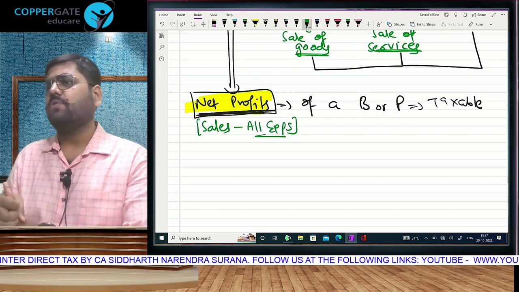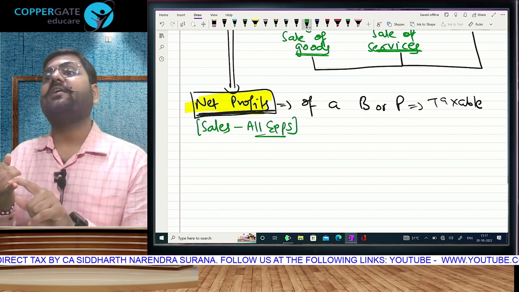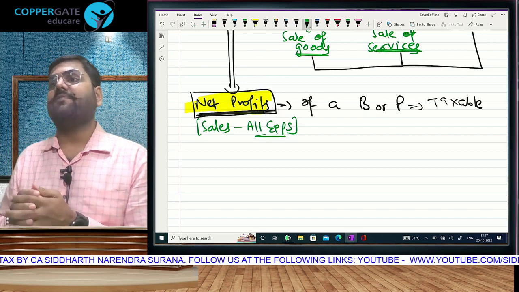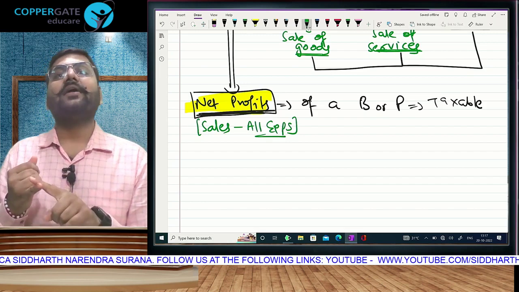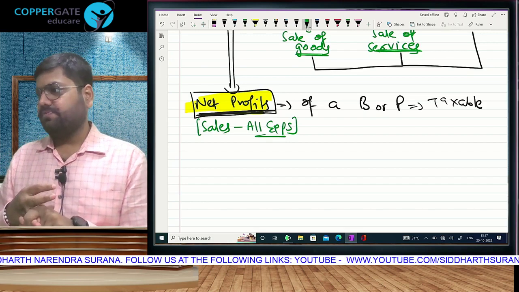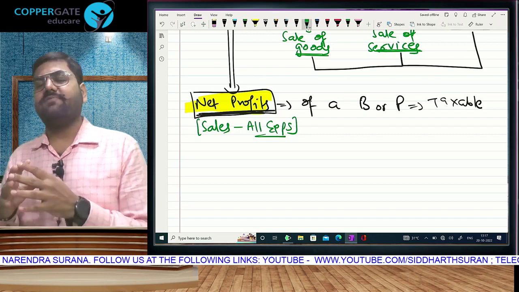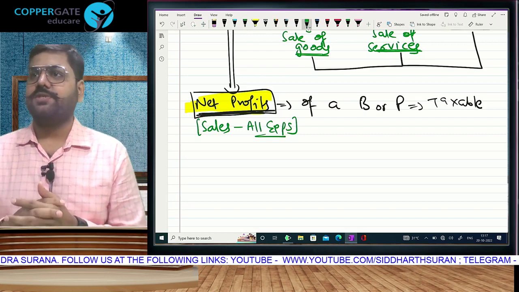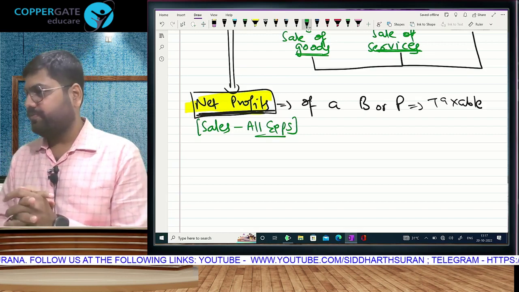For your knowledge, I am telling you. There is something called application of income and there is something called diversion of income. Application of income and diversion of income. Supposing you say you have sales of 15 lakhs. Modi ji, 15 lakh. You have sales of 15.